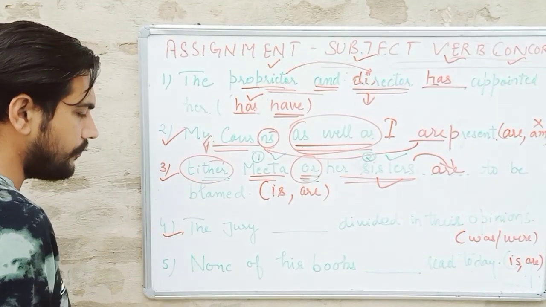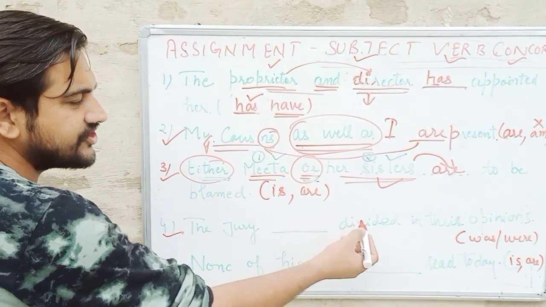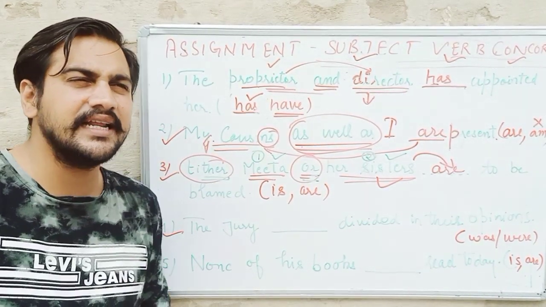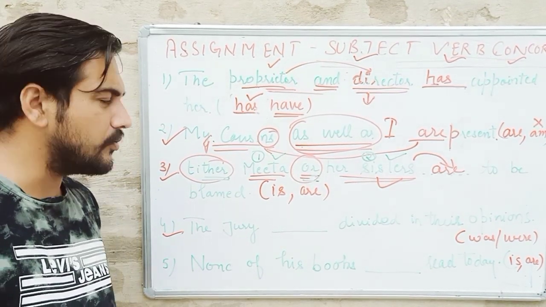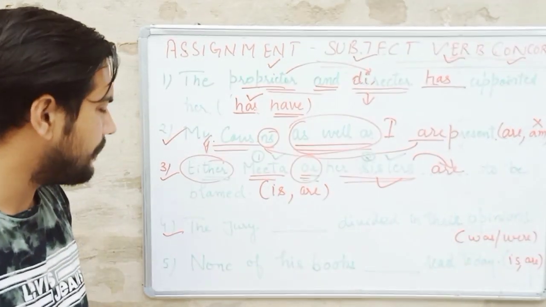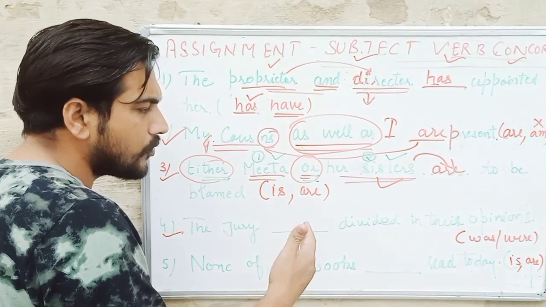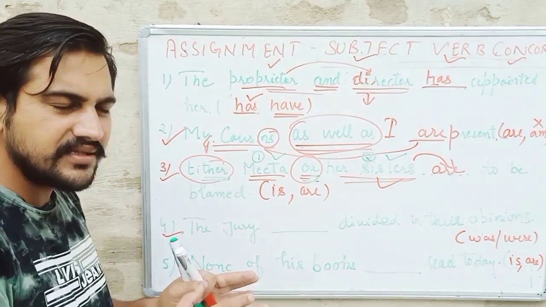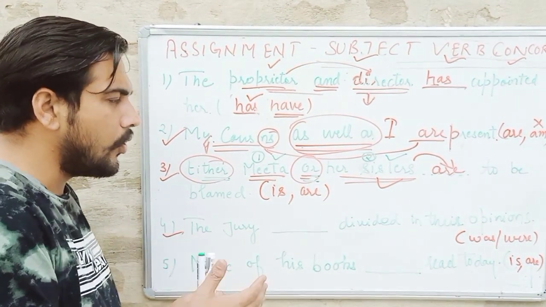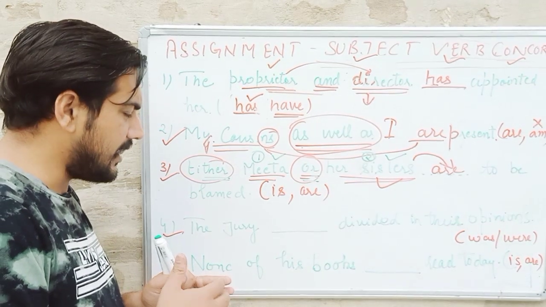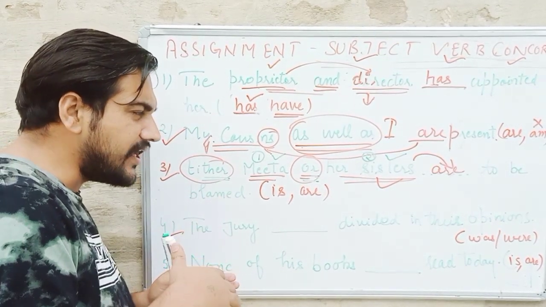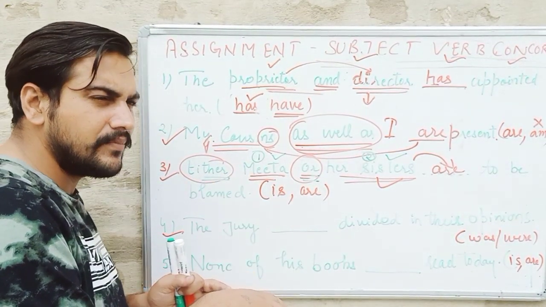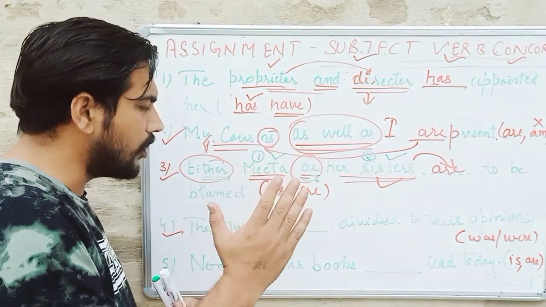And the fourth one now, "the jury dash divided in their opinion". That's a very interesting one, because we have already done that in 8th standard also. You must have seen this statement many a time. The jury is a collective noun, and there is a particular rule in subject-verb agreement about collective nouns. When a collective noun has one view, it is considered as one unit and would be singular.